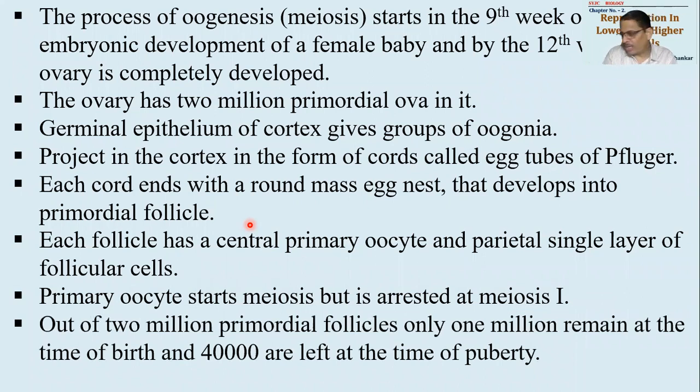ठीक है, ये बाद में आएगा अपने को. So ये जो process है, this entire process is called as oogenesis. When there is a baby developing, female baby is developing in the mother's womb, right from that only the process of oogenesis will start. Around 2 million primordial follicles are there, of which half will get degenerated, and around 1 million will be left at the time of birth.